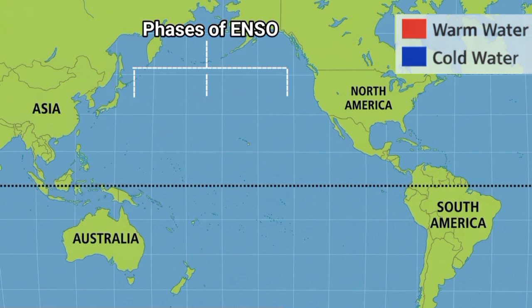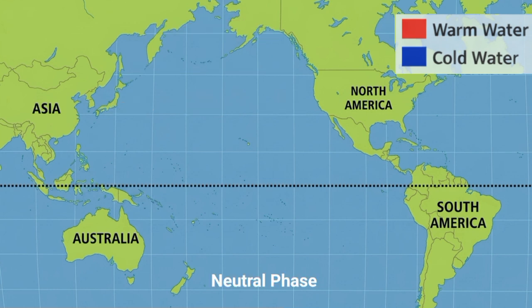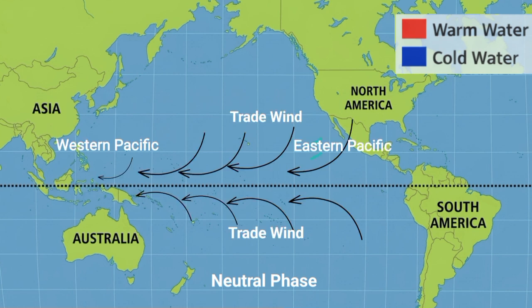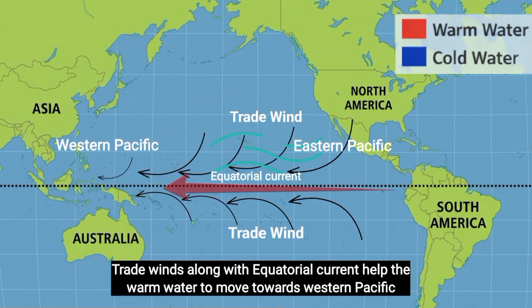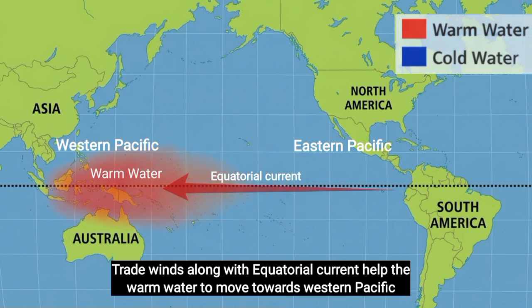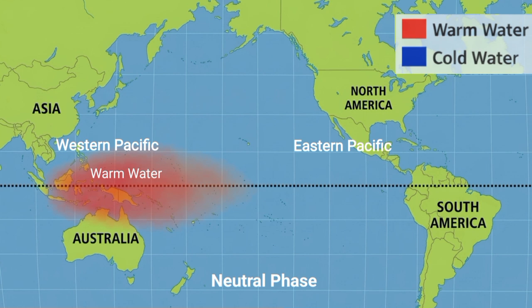ENSO has three phases: neutral, El Nino, and La Nina. Neutral phase. Always start with the neutral condition. In normal condition, trade wind blows east to west across the Pacific Ocean. This wind pushes warm water towards the western Pacific, that is, Indonesia and Australia. When this warm water accumulates in the west, sea level slightly increases. In the eastern Pacific near South America, cold water rises from below, known as upwelling.